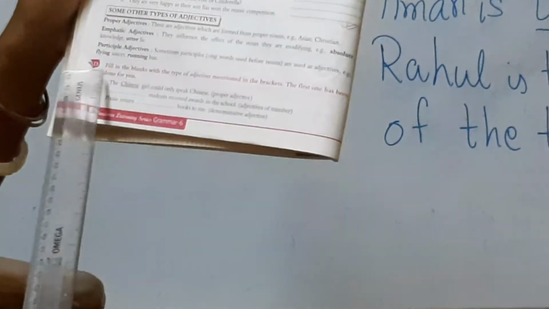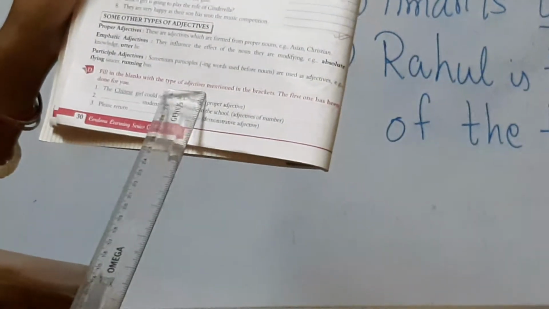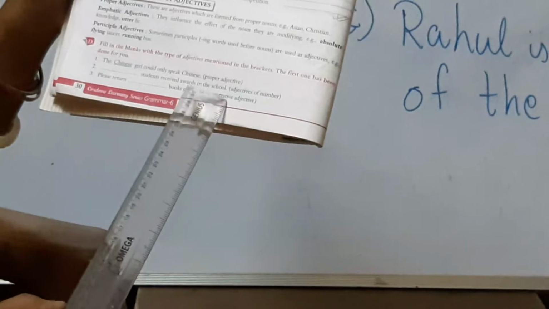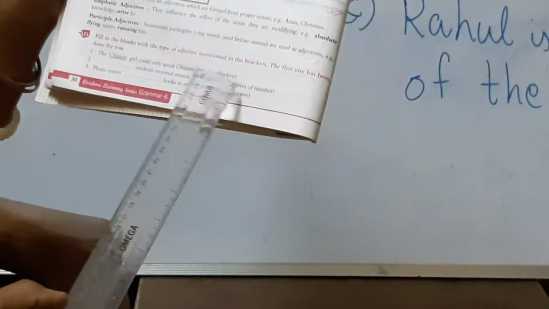Now students, please see exercise D, which is given in your book on page number 30. What you have to do is fill in the blanks with the type of adjectives mentioned in the brackets. The first one has been done for you. In the bracket, proper adjective or adjective of number or demonstrative adjective, these options are given. According to the instructions, what is given in the bracket, you have to write the answer accordingly. The first one is done for you: proper adjective is asked. Then, 'dash girl could only speak Chinese.' So it will be Chinese girl.